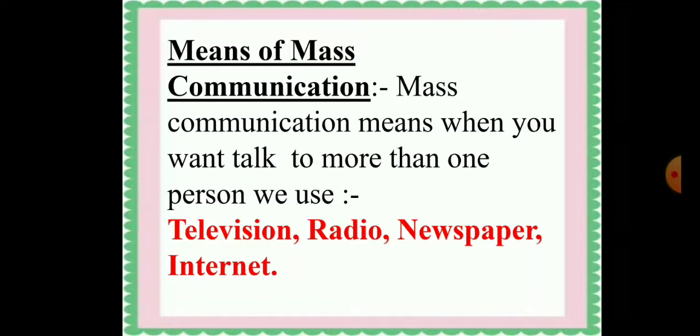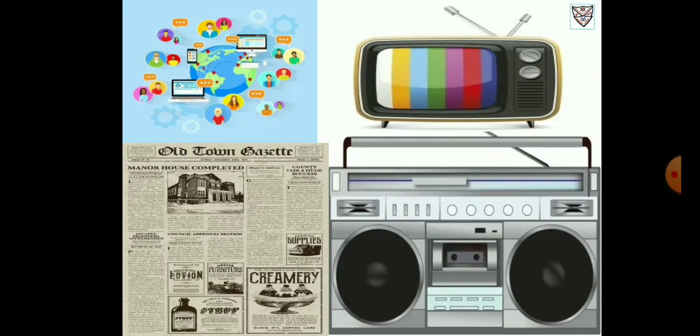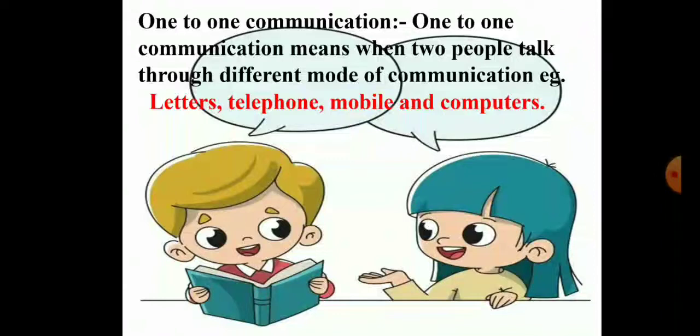For example, nowadays this corona news, whatever the government is deciding, we get it through television, we get it through the internet, we get it through newspapers. Nowadays radios are not that much in trend, but still people who have them do listen to them. So these are all means of communication which we use to send or spread messages. Now these are the examples. You can see the first picture is of the internet, the second one is television, the third one is newspaper, the fourth one is radio.